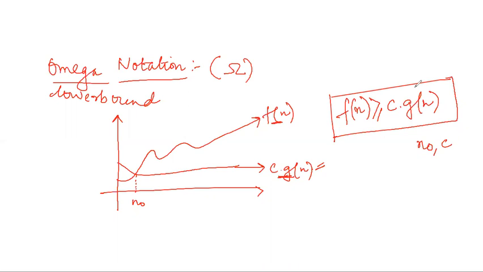So big O notation stands for giving the upper bound, omega notation stands for giving the lower bound. Big O notation stands for the worst case scenario, omega notation stands for the best case scenario. In big O notation, f(n) was lower by some formula, here it is upper by some formula.